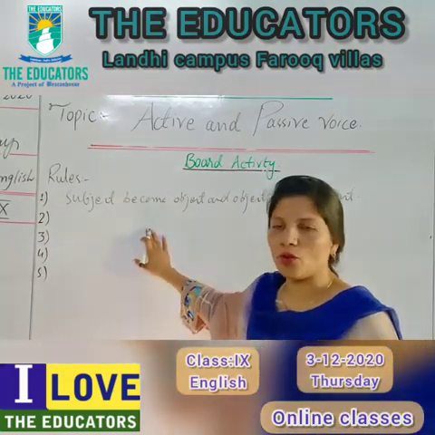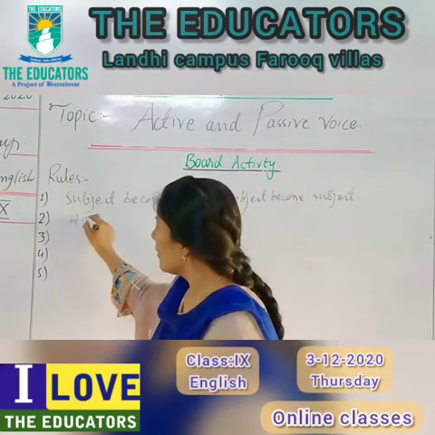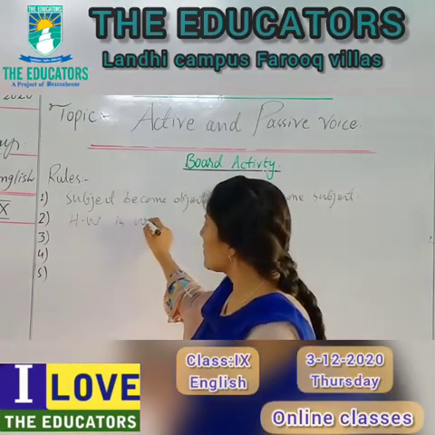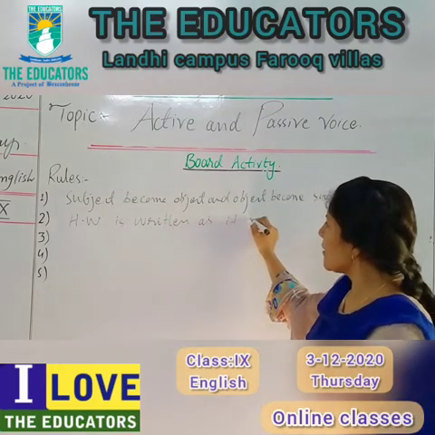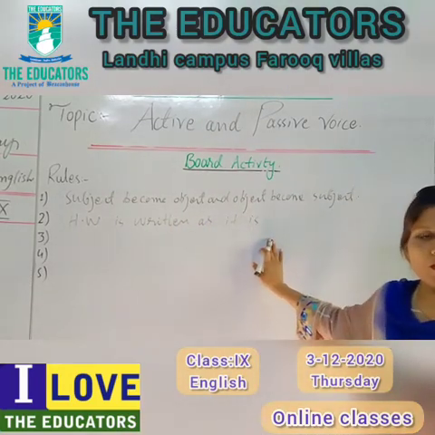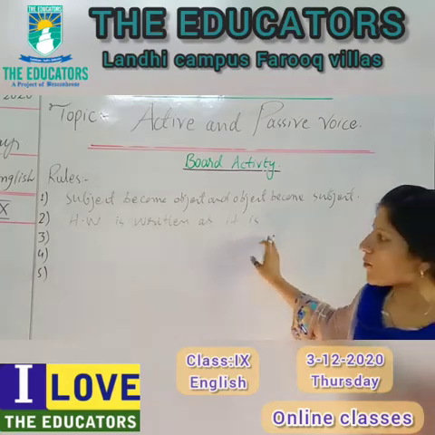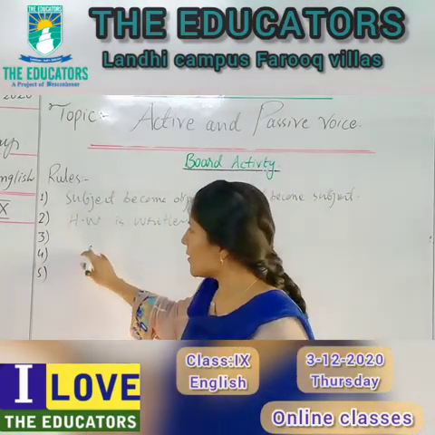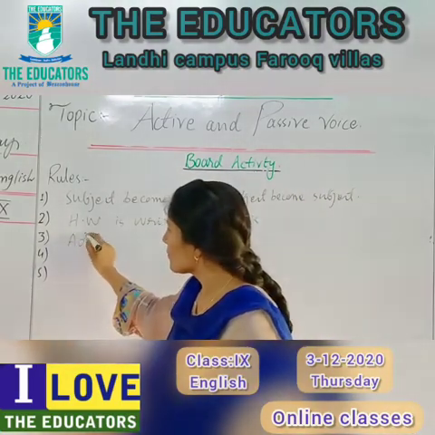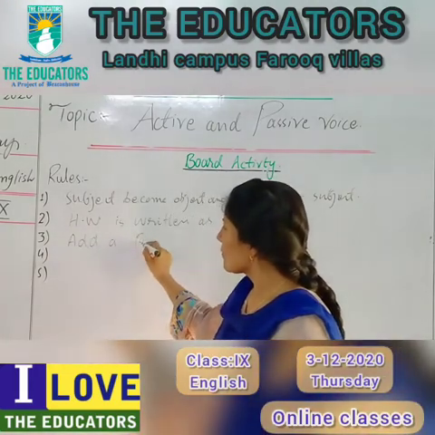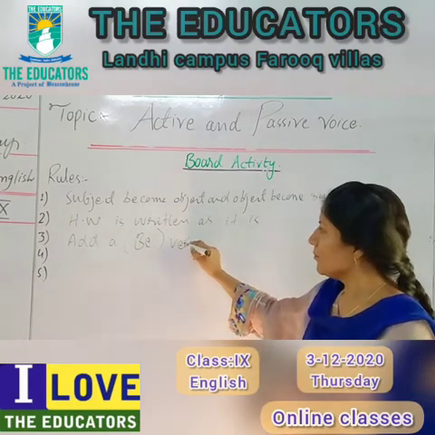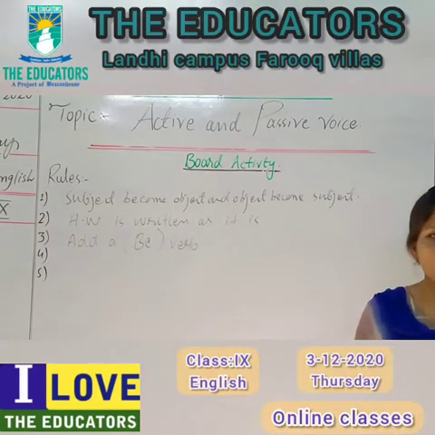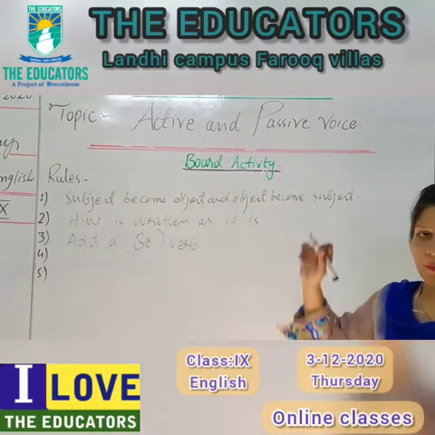The second rule is helping verb is written as it is. Helping verb is written as it is. The third rule is add a be verb. The third rule is add a be verb.